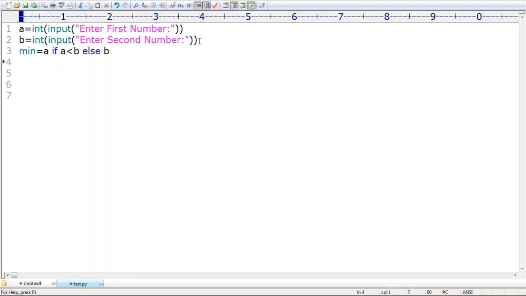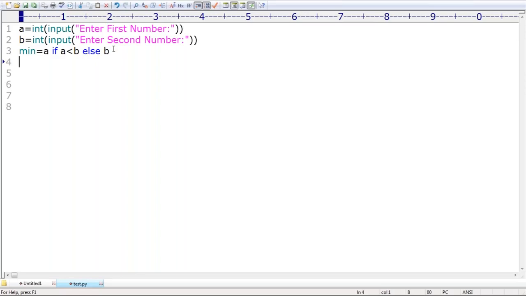Is any explanation required? Min is equal to A if A less than B, else B. If A is less than B, then A is the minimum value. If A is not less than B, then B is the minimum value. Is it clear? Are you able to understand?